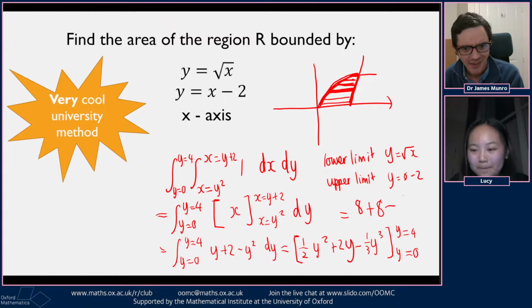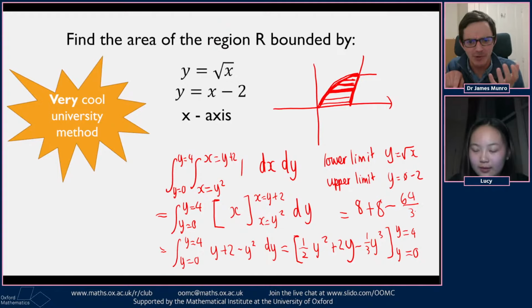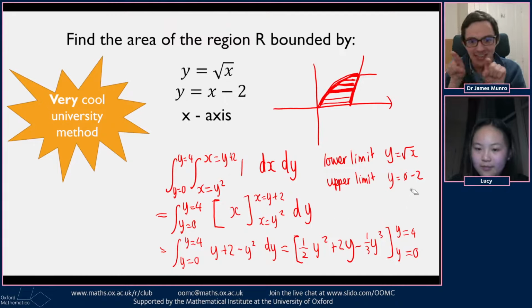So I guess the choice here is, before we were writing it down, we had dy on the inside. We were going to do our integration with respect to y first. With respect to y means adding up in the y direction first. And then on the outside, we had the x integral. With respect to x means adding up along the x direction. But we could choose instead to add together those little squares first adding up in the x direction, and then adding those rectangles up in the y direction.